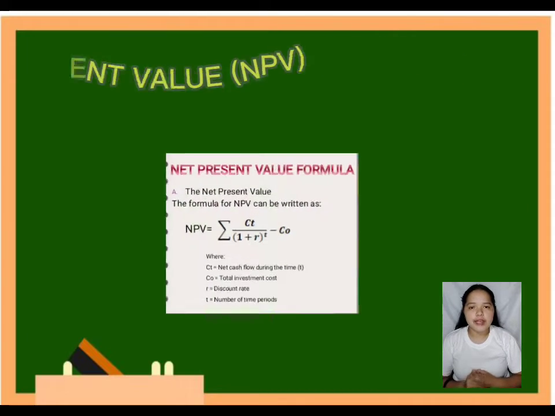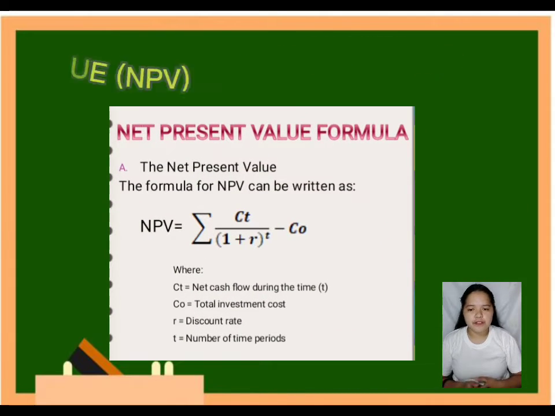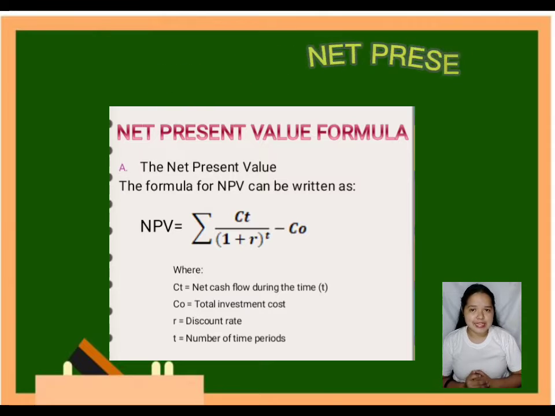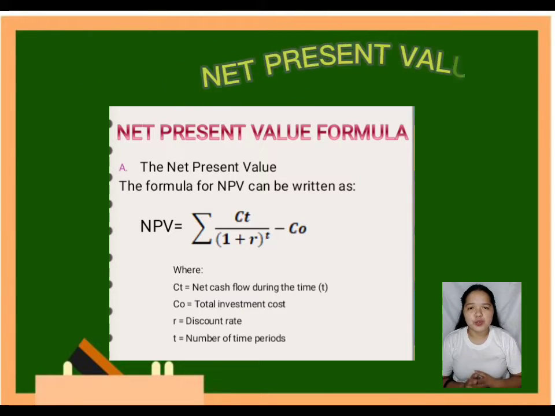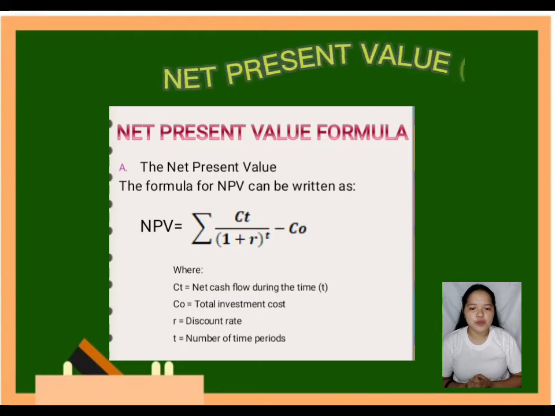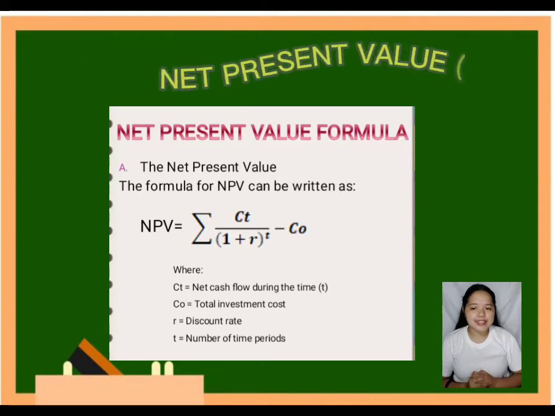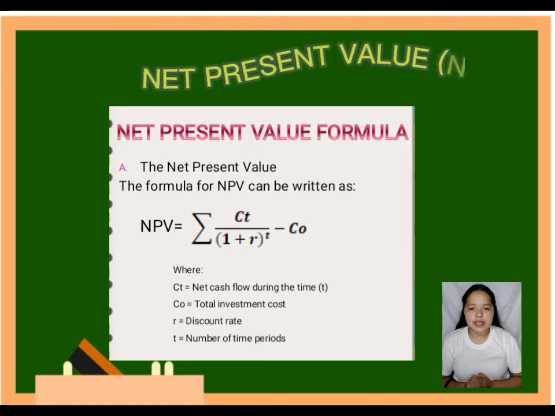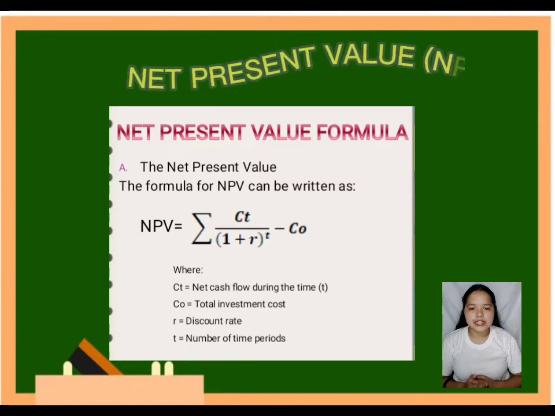To calculate the NPV, we need to follow the formula, which is NPV is equal to CT over 1 plus R raised to T, subtracted by CO, where CT stands for the net cash flows during time, R stands for the discount rate, T stands for the number of time periods, and CO stands for total investment cost.